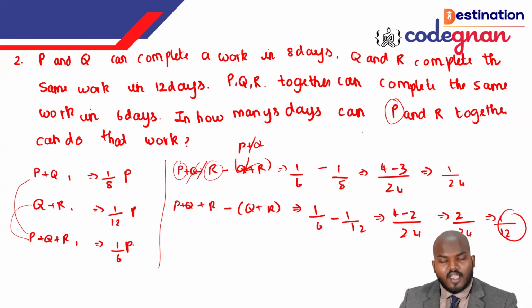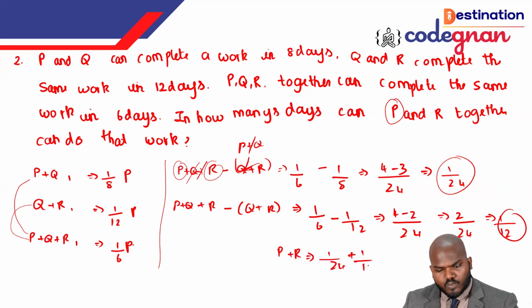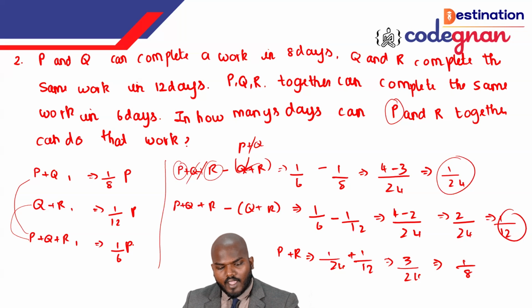So going onwards, I have got the value of P is equal to 1 by 24, and R is equal to 1 by 12. So I make it P plus R, that is 1 by 24 plus 1 by 12. I can directly say that is 3 by 24, which is equal to 1 by 8. So you can say in how many days P and R can do the work: 8 days. P and R doing the work take 8 days, and that is the correct answer.